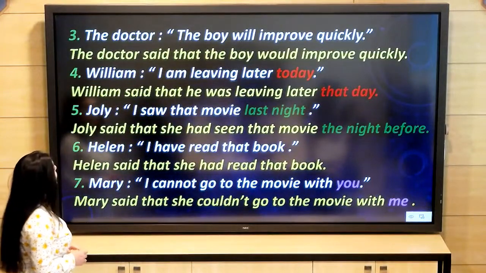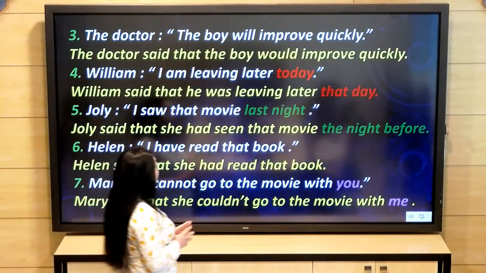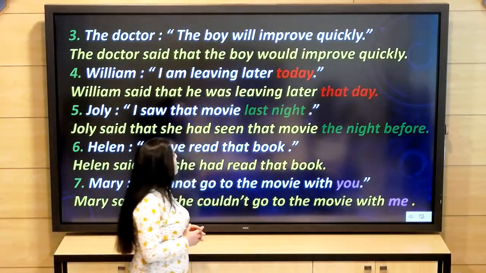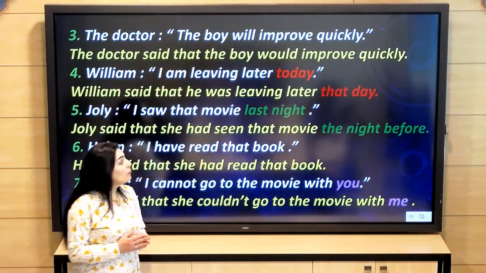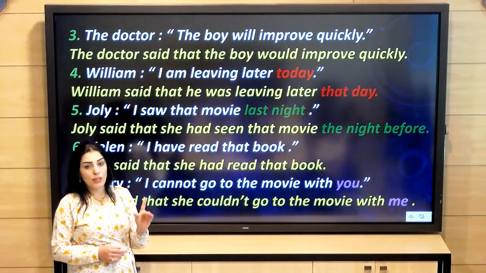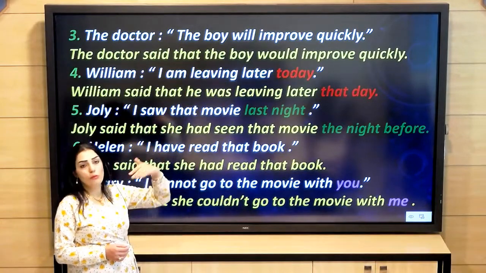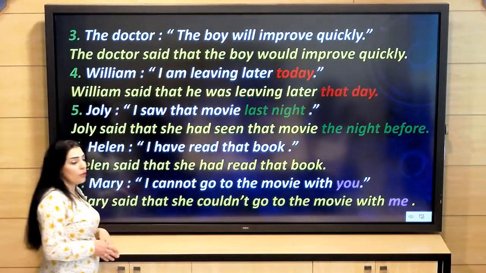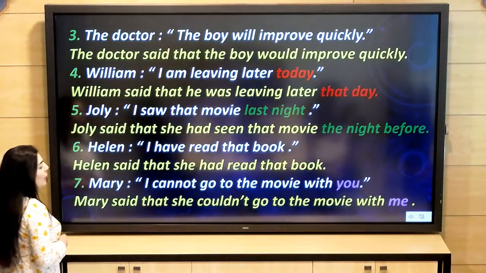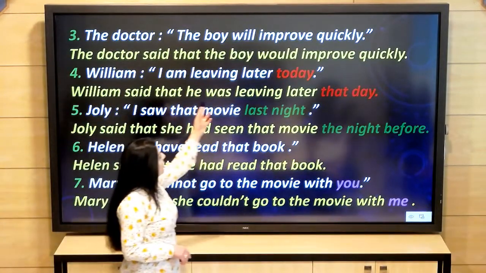Number three. The doctor, "The boy will improve quickly." The doctor said that the boy would improve quickly. Here also we have just one change, which is will becomes would. So the past of will is would. Number four, William, "I am leaving later today."